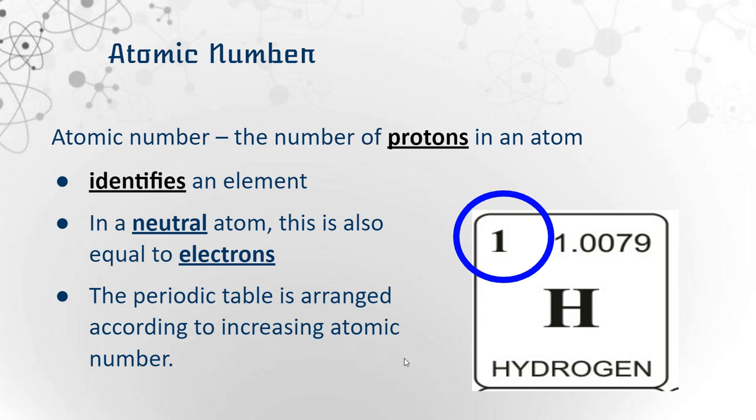The atomic number at the top is going to show the number of protons in an atom. This is going to identify the element, and it's going to tell us which element we have. Again, protons tell us which element we have. In a neutral atom, this is also going to equal the electrons. So hydrogen has 1 proton and 1 electron. Note that the periodic table is arranged according to its increasing atomic number.